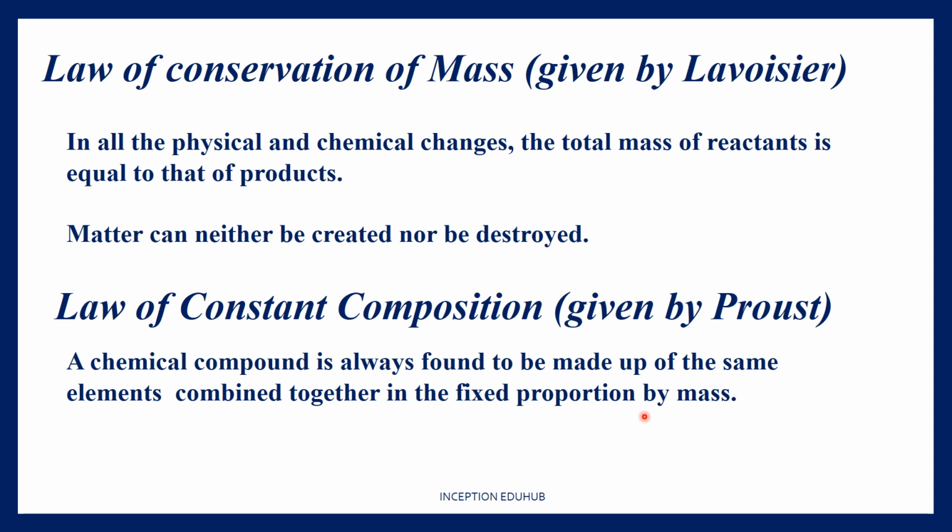The proportion by mass is 1 by 8, because hydrogen is 2 and oxygen is 16. So basically what this law says is, for any given compound, it is always going to have the elements combined together in a fixed proportion by mass.